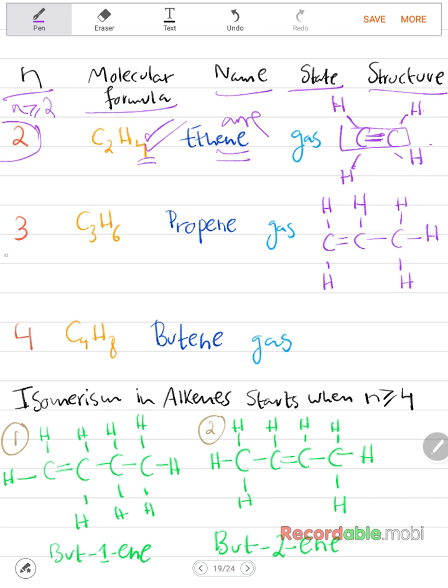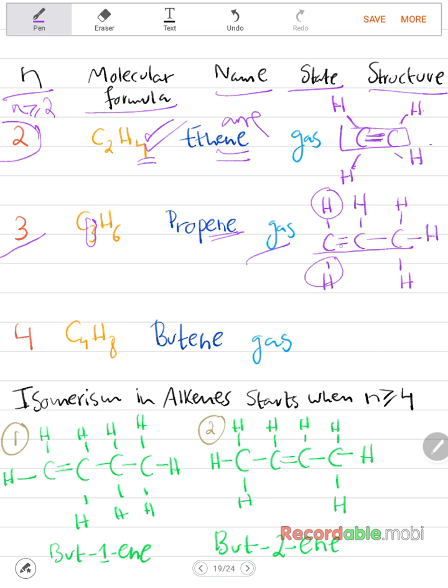Now we go for n equals 3, so you have C3H6. It's called propene, as well as a gas. So as I said again, you start off by drawing 3 carbon atoms, and then you add the double bonds. You can add it either here or here. It won't make a difference. Okay, so you added it here. Now it has 2. This needs 2 more hydrogen, so you add the 2 hydrogen atoms.